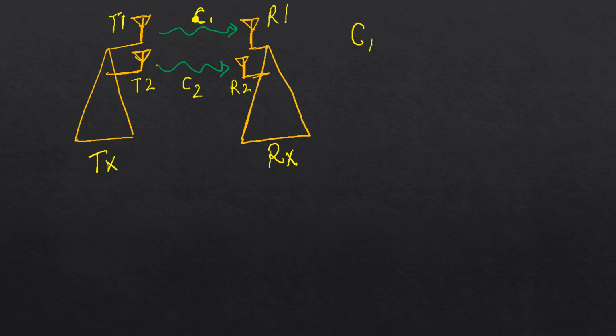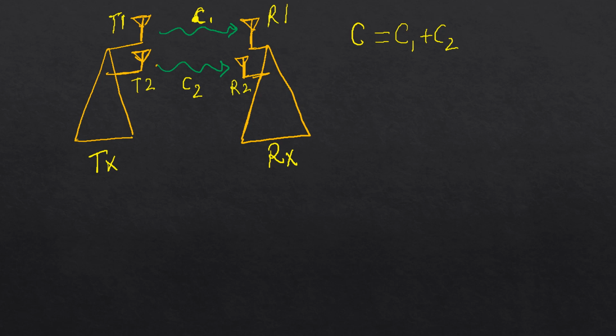then my total throughput will be C1 plus C2, isn't it? Actually, yes. So this is basically the concept of MIMO, that by increasing the number of antennas, we are increasing the capacity linearly.